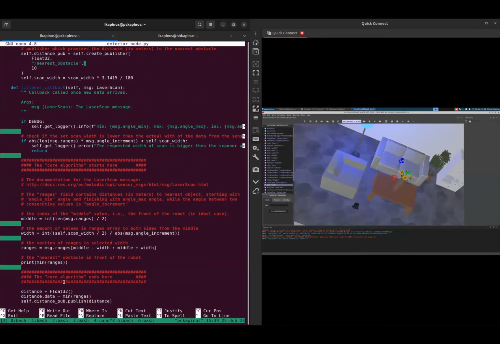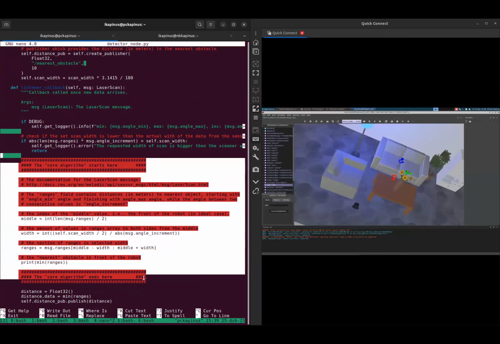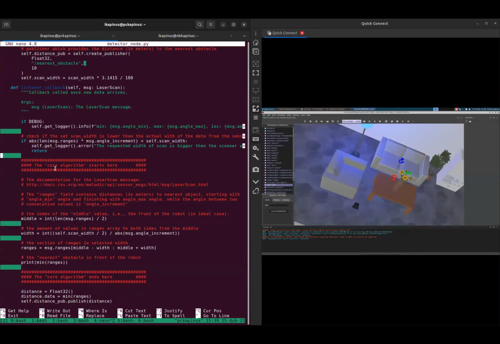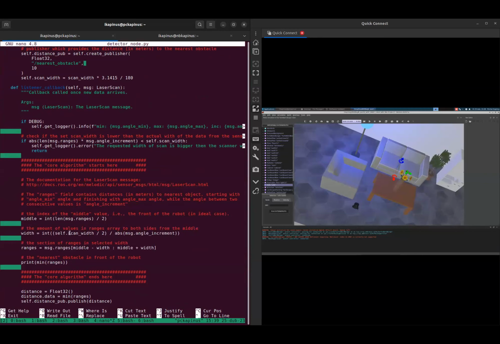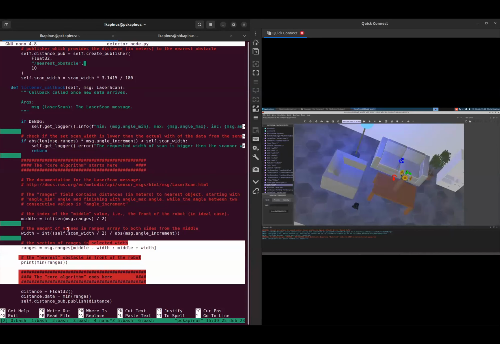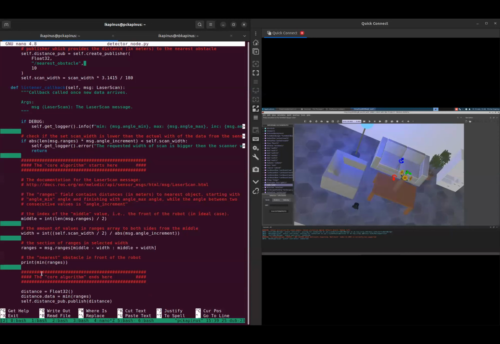And there is what I call the core algorithm, which goes through the data in this laser scanner and selects only the fraction of the data in front of the robot within some angle, which is defined by a user parameter, and it will find the minimum distance, so the closest object. The result of this algorithm is the closest object.